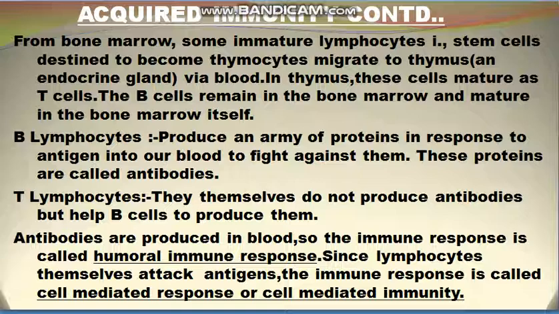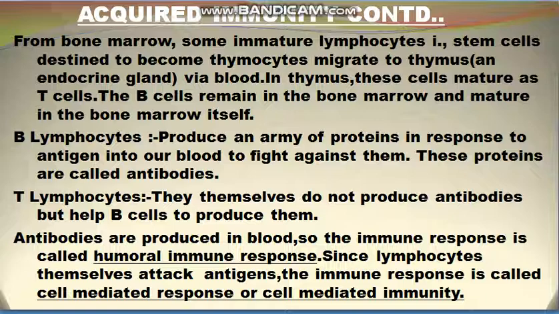From bone marrow, some immature lymphocytes, that is stem cells, are destined to form thymocytes and migrate to thymus, which is an endocrine gland, via blood. In thymus, these cells mature as T cells, and the B cells remain in the bone marrow and mature in the bone marrow itself.